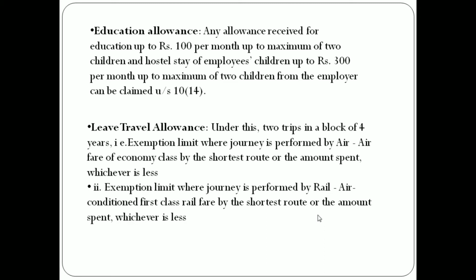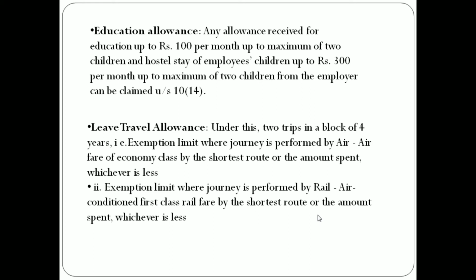In case an employee travels by air, the airfare of economy class by the shortest route, or the amount spent by the employee, whichever is less, can be claimed.